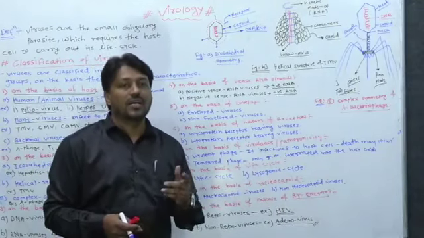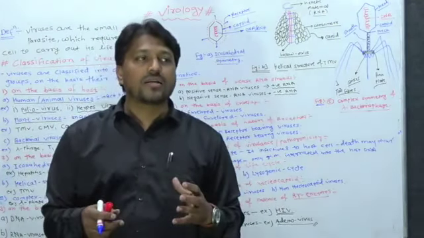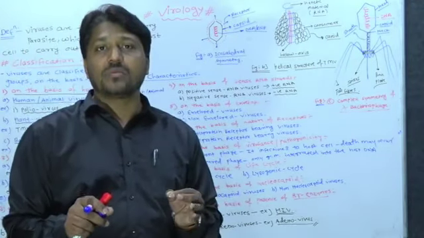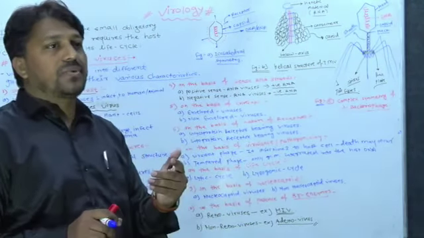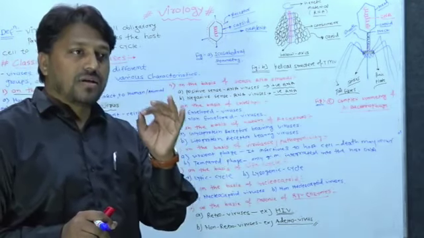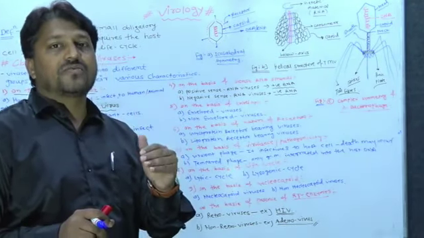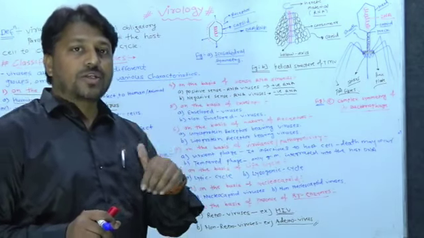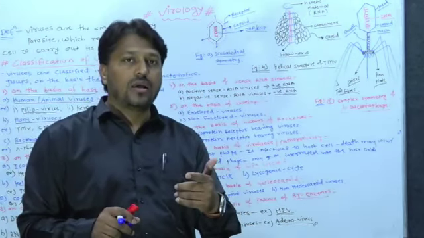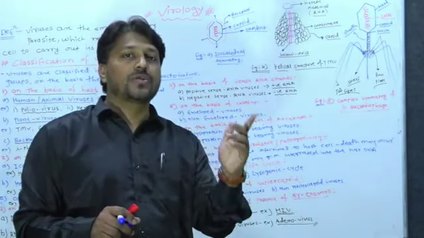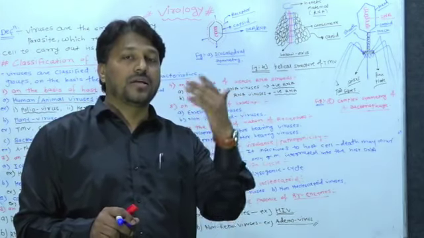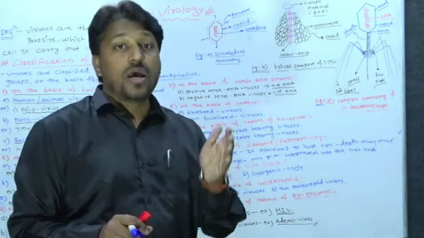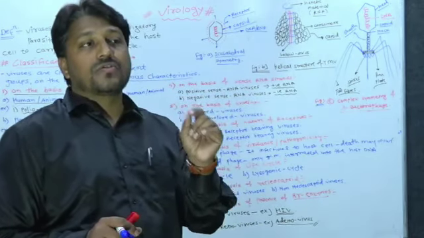Then on the basis of presence of RT enzymes. What is RT enzyme? RT enzyme is nothing but the reverse transcriptase enzyme. It is a key enzyme. Due to that enzyme, the RNA is converted into DNA. Means when viral RNA enters into the host cell, the RNA is converted first into DNA and then double-stranded DNA, and that DNA is integrated into the host DNA. So due to what? Due to the reverse transcriptase enzyme.